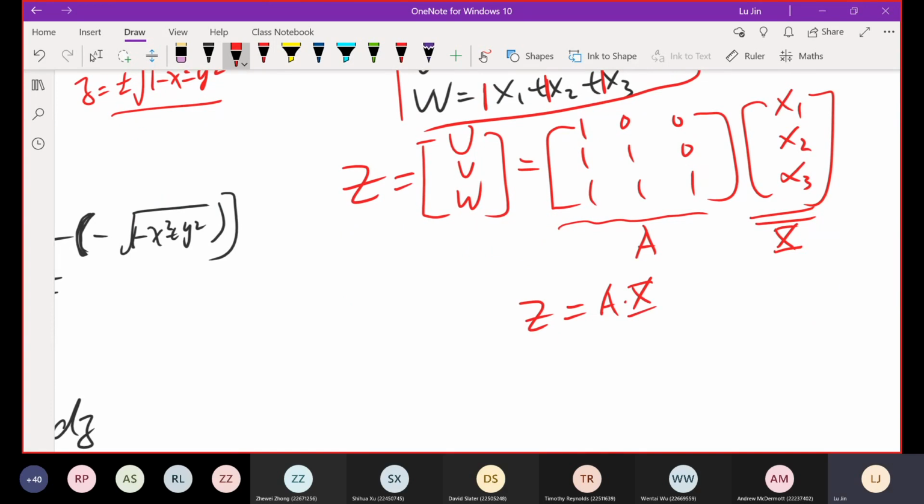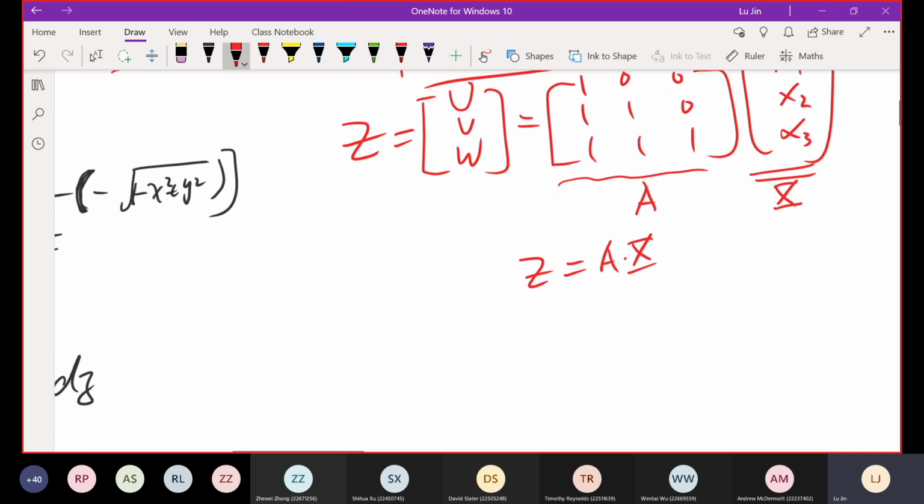The question is asking, what is the joint PDF of u, v, and w? Because I have put u, v, w into this vector, finding the joint PDF of u, v, w is actually finding the joint PDF of the z vector.